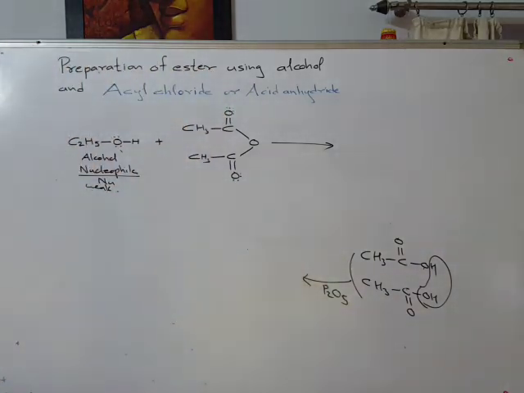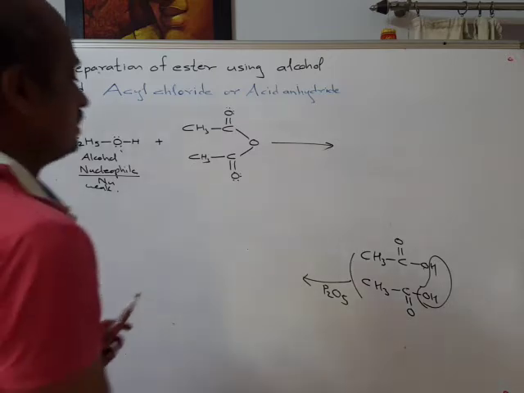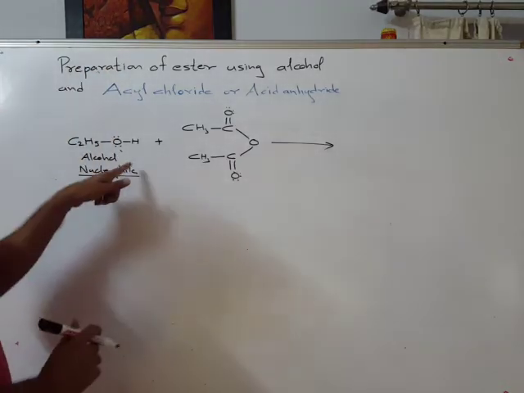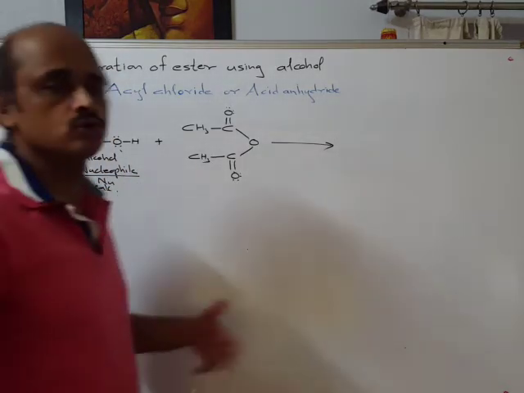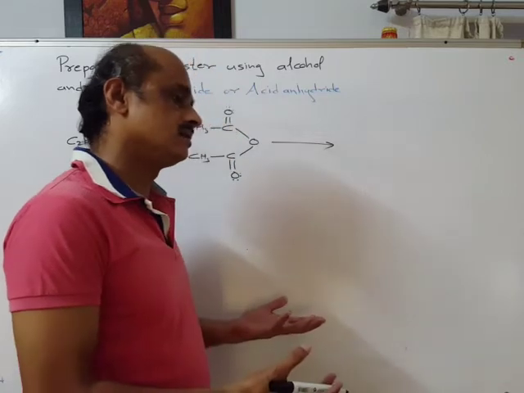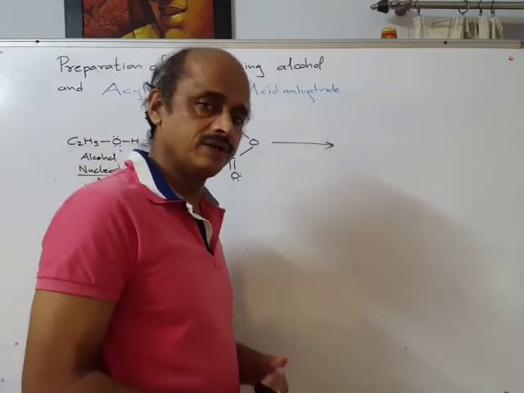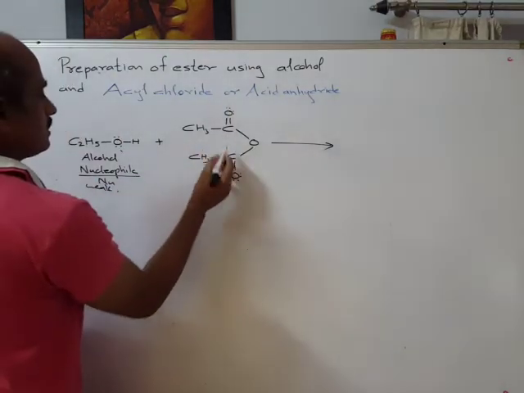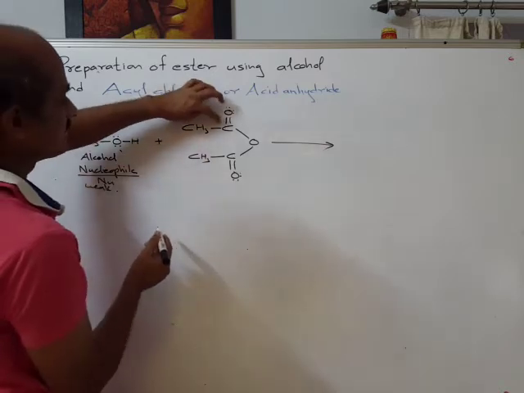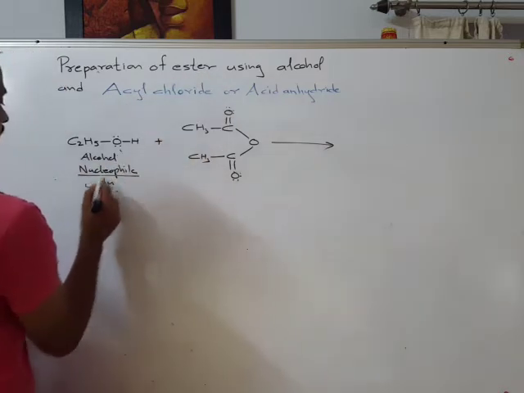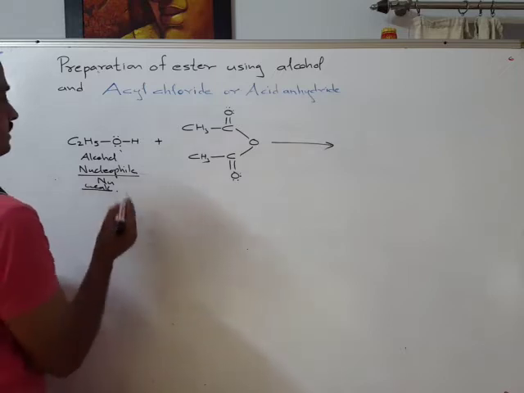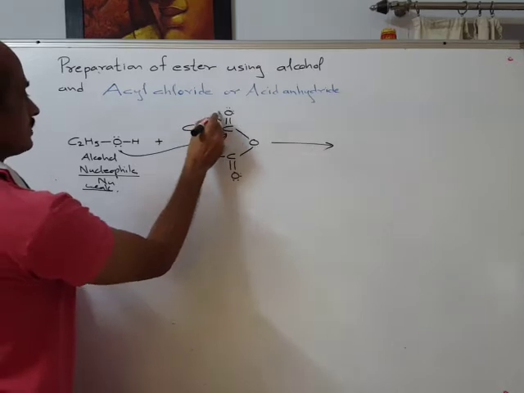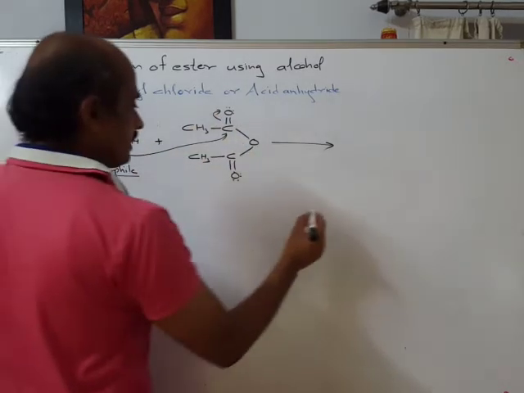Since I have just explained the mechanism for acid chloride, with a similar pattern, I will not explain that here in detail. That will also be homework for you, and after you complete it, I will definitely explain. Let me give you a hint again. Any one carbonyl group we can consider. Let it be this. The carbonyl group is polar, and this is a nucleophile, and the lone pair of electrons will attack this carbonyl carbon. The pi electrons get transmitted.